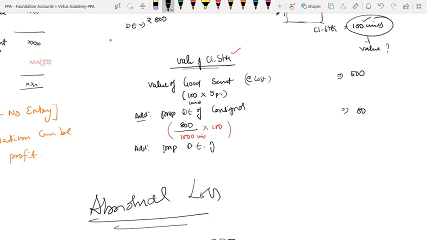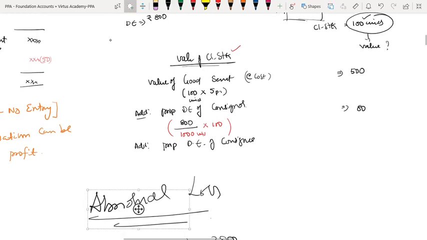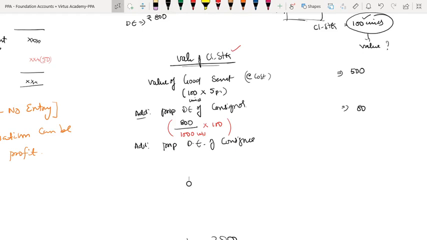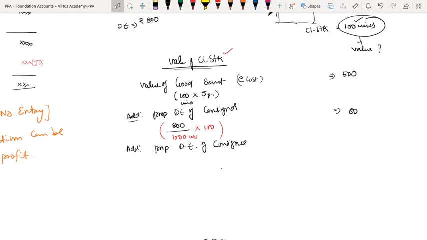Like this, add proportionate direct expenses of consignee. Here he has incurred 600 rupees. For how many units? Only 950. This is the key. Consignor has incurred for 1000 units, but consignee has incurred only for the units he has taken delivery of, only 950. Out of that, 100 units are in stock.